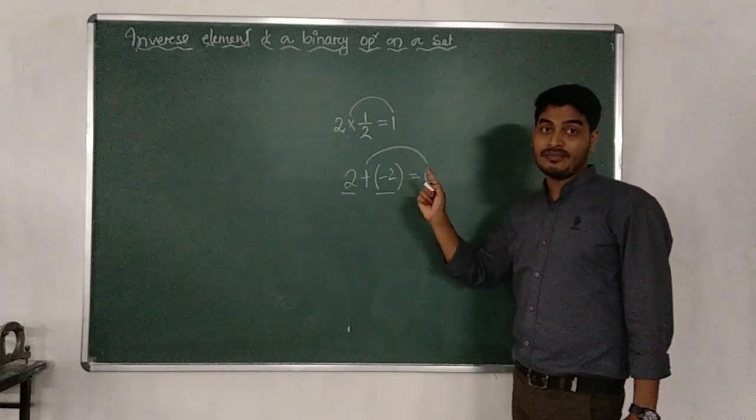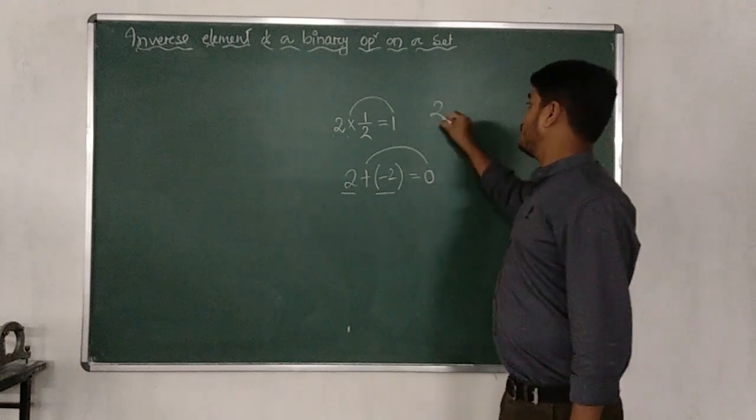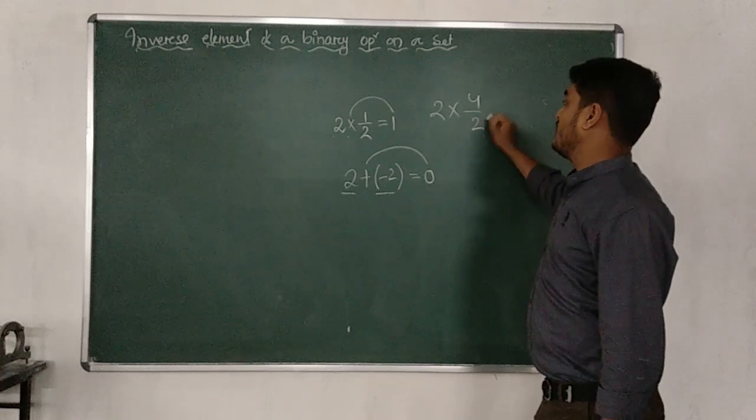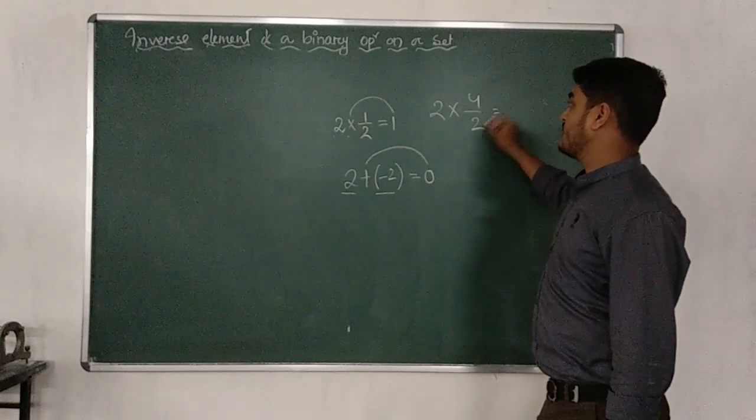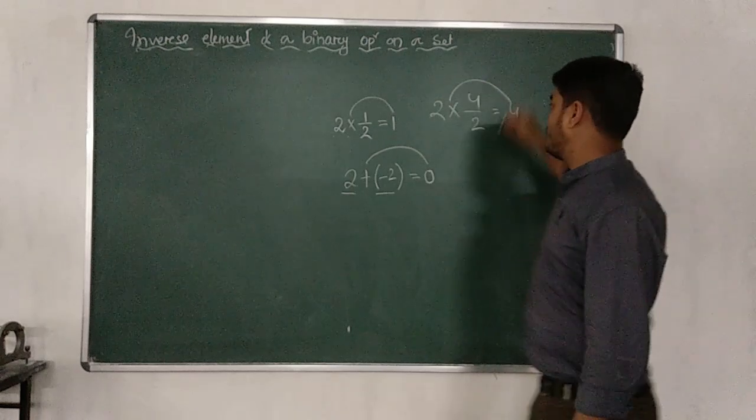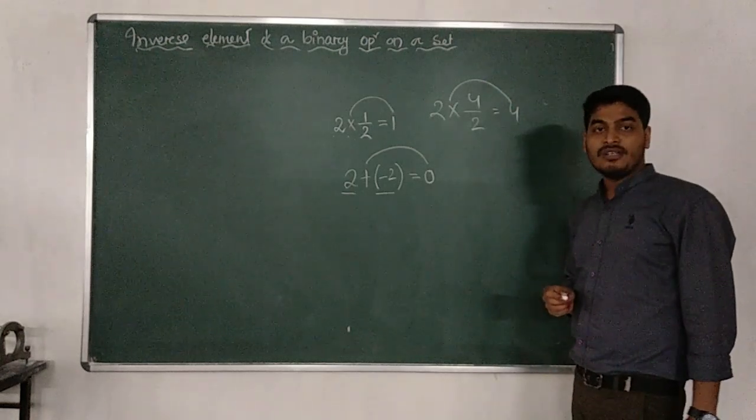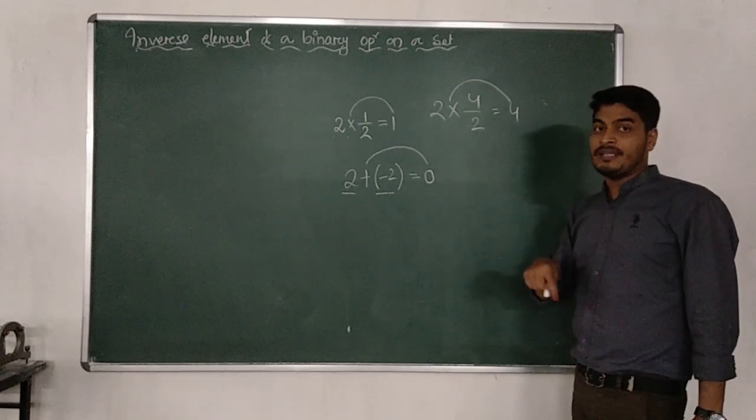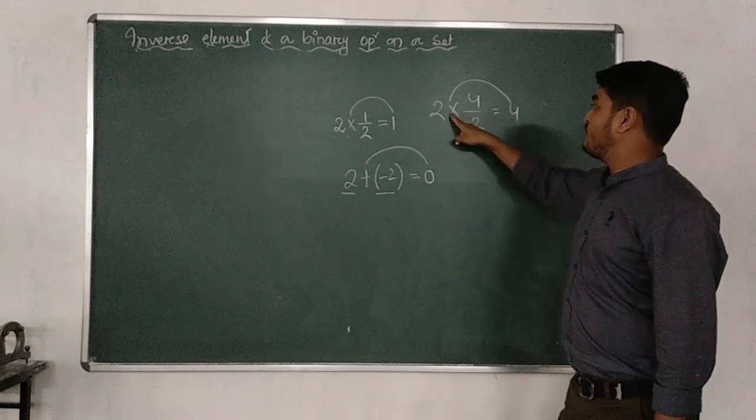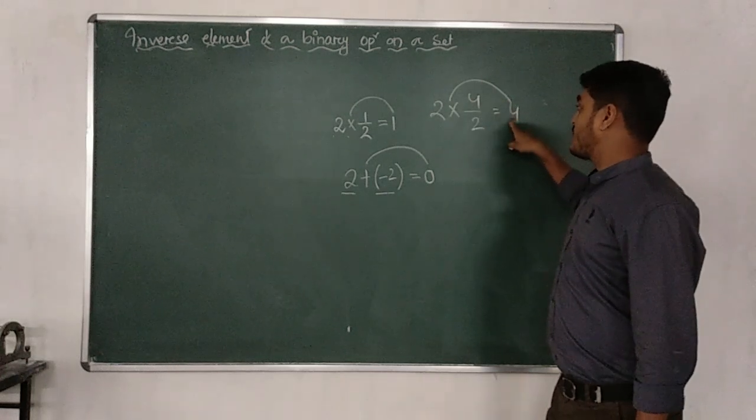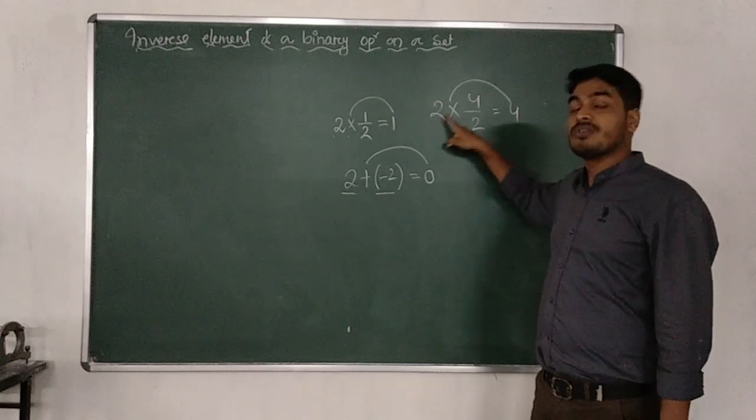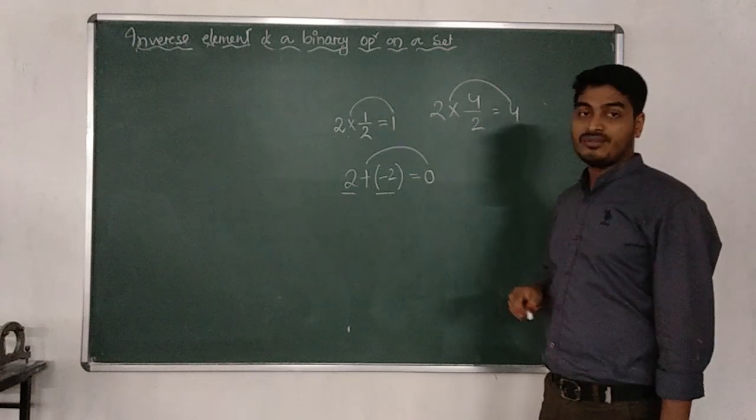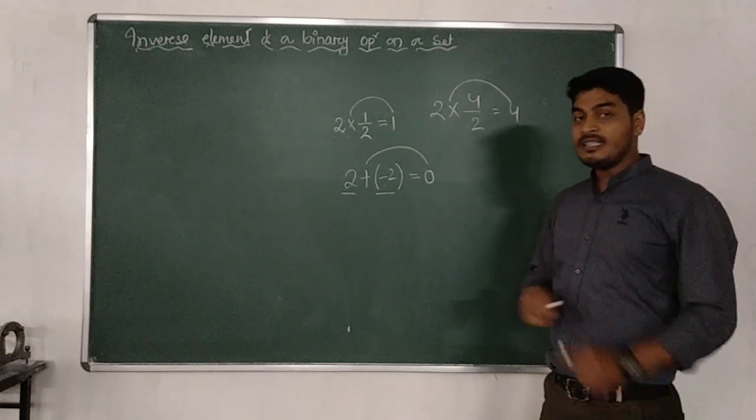We must get the identity element of the operation. Okay, so 2 into 5 by 4. What is the multiplication? 5 by 2 or 4 by 2? Suppose, what is this multiplication value? 4. Is it the identity element for multiplication? No, 1 is the identity element for multiplication. As you are not getting the identity element for this operation, we do not call it an inverse. 2 is not the inverse of 4 by 2, as well as 4 by 2 is not the inverse of 2.